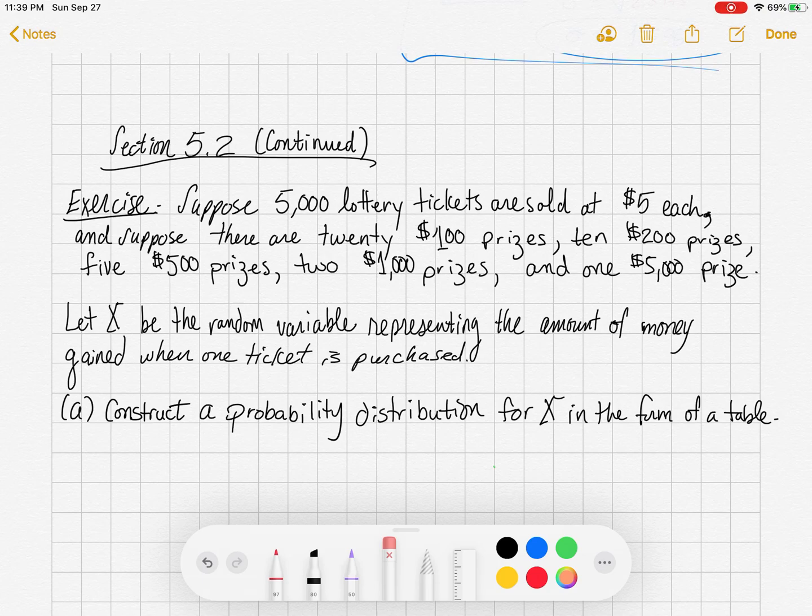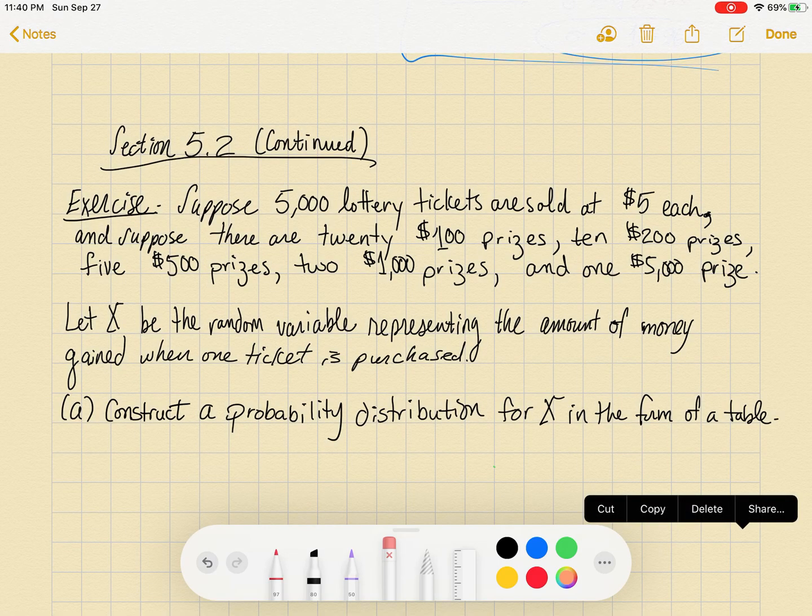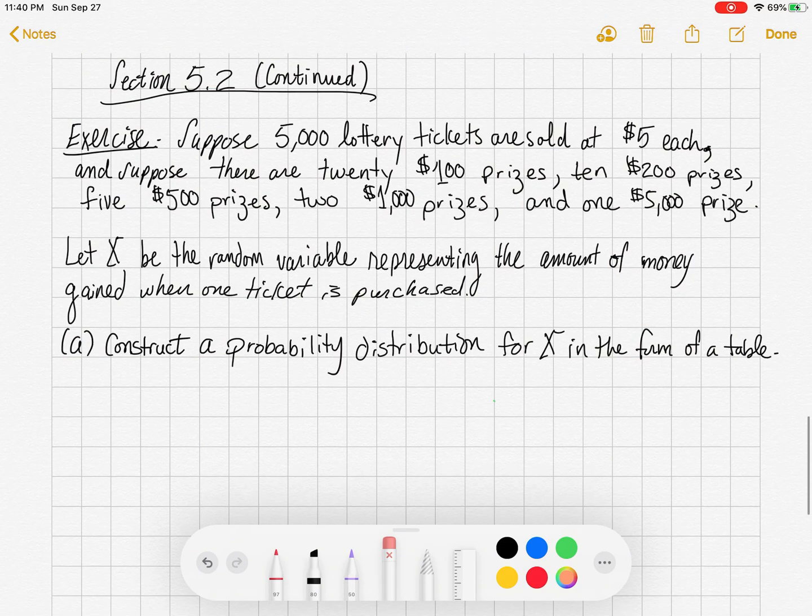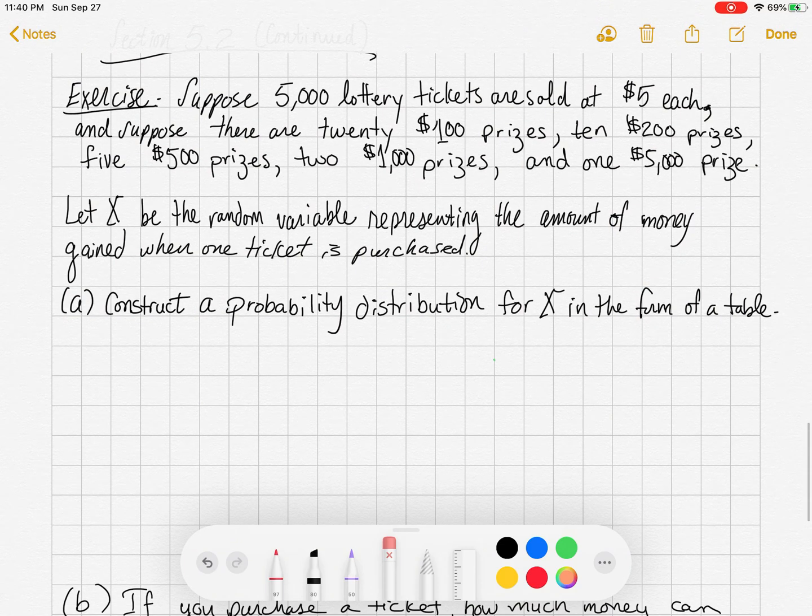All right, so we're still here in section 5.2 looking at the mean and variance, random variables, discrete random variables. Okay, so we got a nifty little problem here. This is a neat problem, I think. I think it's fun. What's it say?